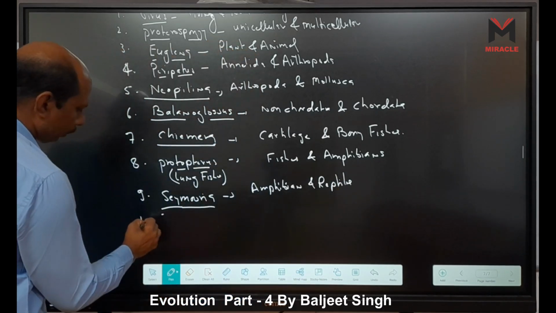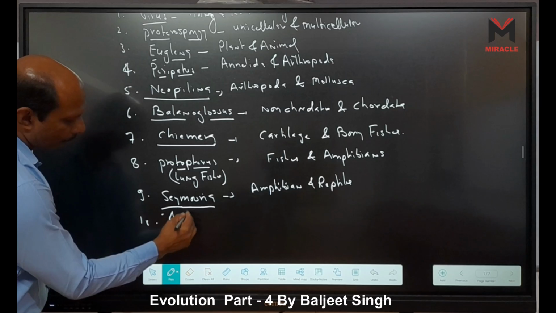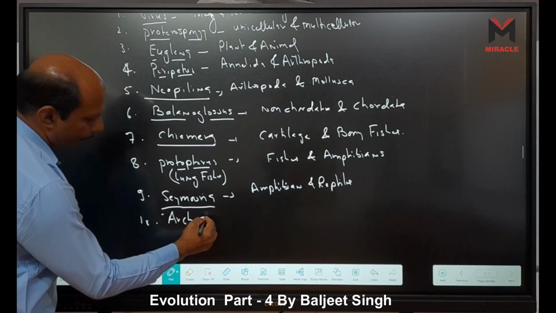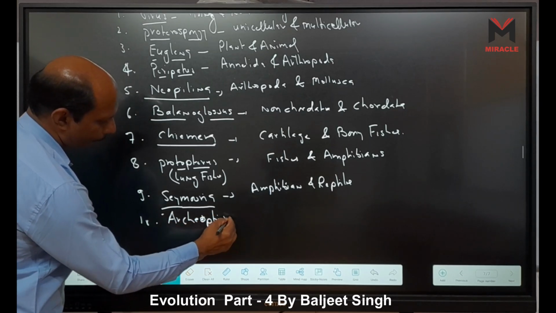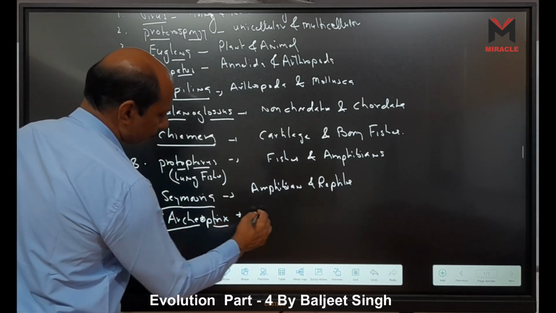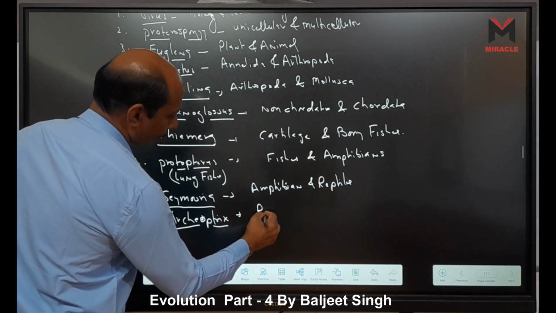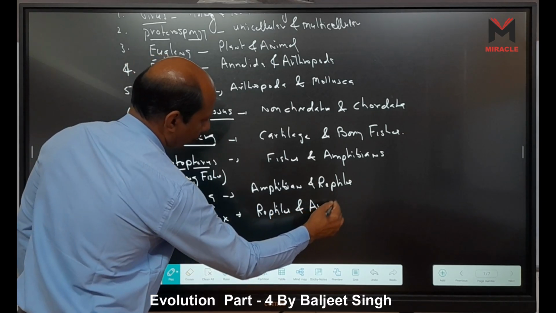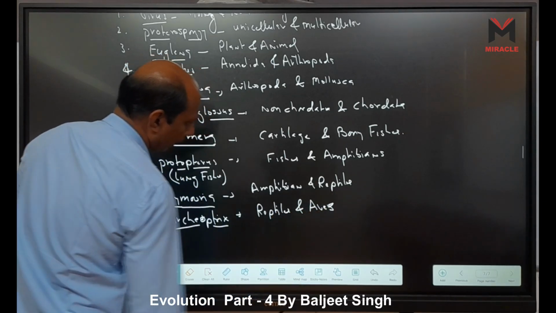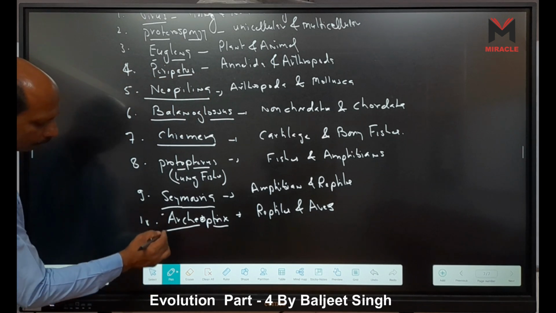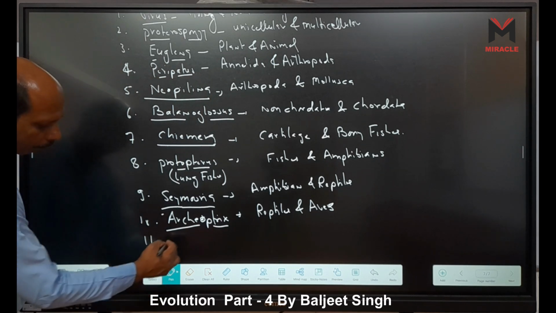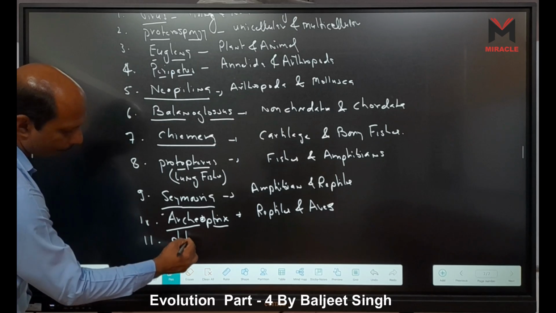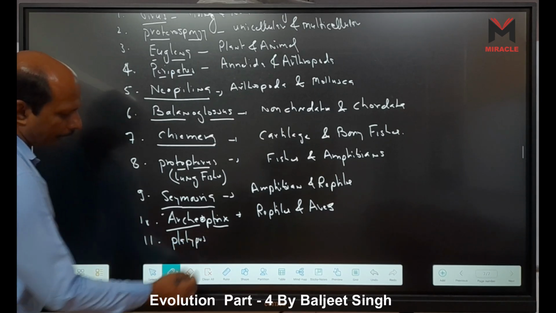Another one is Archaeopteryx, a fossil, the connecting link between reptiles and aves, birds. And last we have mammals: the platypus or echidna.